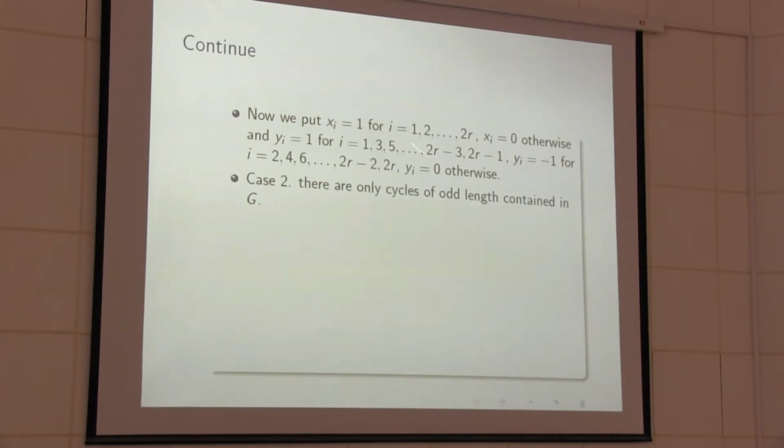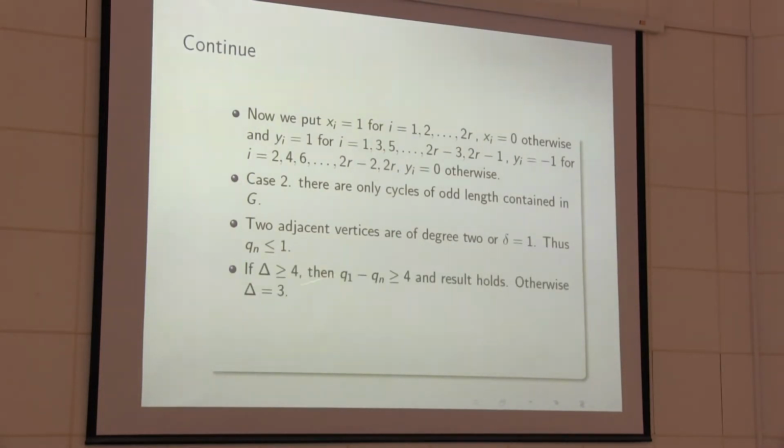Otherwise, case 2: there are only cycles of odd length contained in G, only odd cycles. In that case, we must have two adjacent vertices of degree 2, or delta is equal to 1, where delta is the minimum degree. In that case, we know that qn is less than or equal to delta. So we can prove that qn is less than or equal to 1.